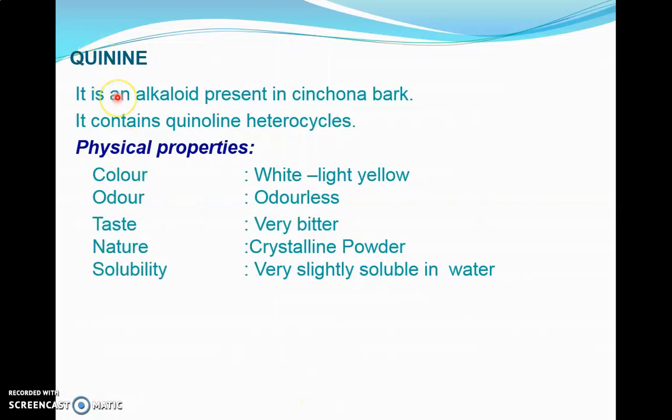Next, the first drug we are going to deal with which acts as an anti-malarial is quinine. It's an alkaloid which is present in the cinchona bark: Cinchona calisaya, Cinchona succirubra, Cinchona officinalis. These are all the sources of cinchona bark, from which the active chemical constituent, quinine, is obtained. It contains the quinoline heterocycle.